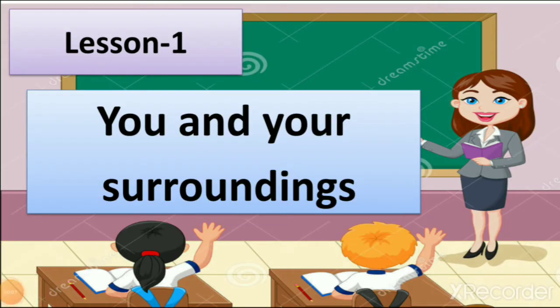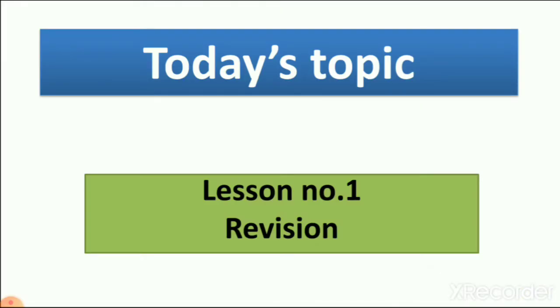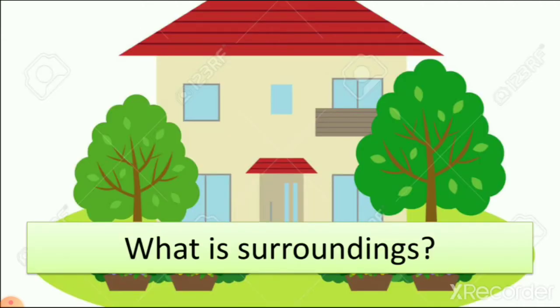Today we revise our lesson number 1, you and your surroundings. It means that we revise this lesson: what is surrounding, how we should keep our surrounding, and how things help us to keep our surrounding neat and clean, right? So what is our lesson number 1? Lesson number 1, you and your surroundings. When we learn about this lesson, we learn many things. Our today's topic is lesson number 1, revision, right? So first, when we start our lesson number 1, we learn about surroundings.